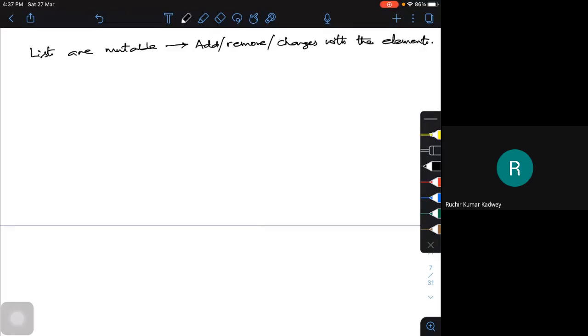It can be anything. Now, how can we change it? I am going to use an assignment operator, which is the equal sign, to change anything, a range of items or whatever it may be.